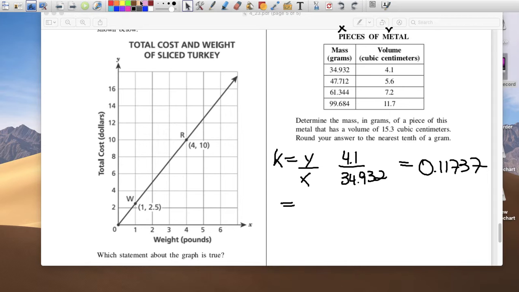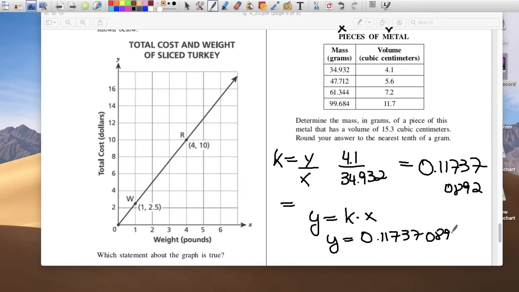All right, so back to this question. The problem with this is the decimal. So if I do 4.1 divided by 34.932, I'm going to get 0.11737, and I'm going to continue this, 0.117370892. So if you do your equation, you get y equals kx, right? Y equals, and k is the whole thing, 0.117370892x.